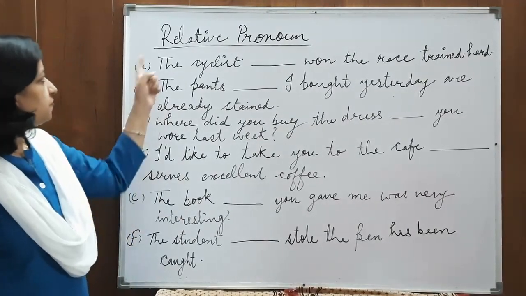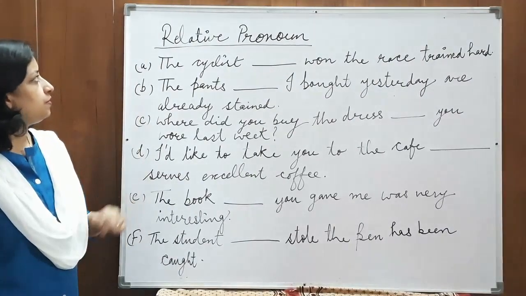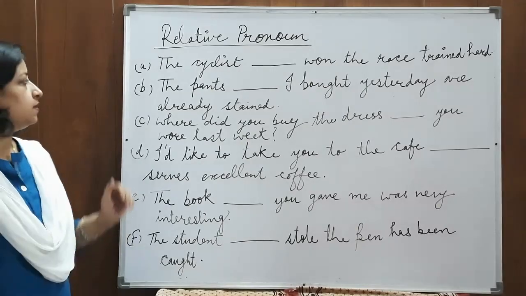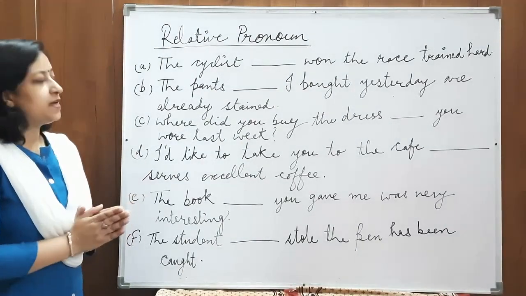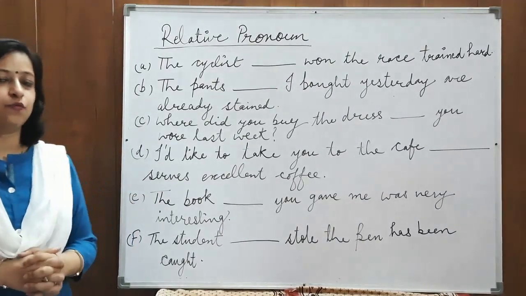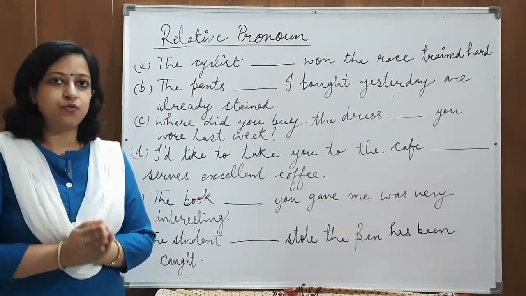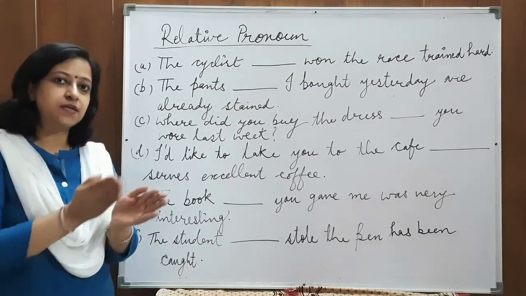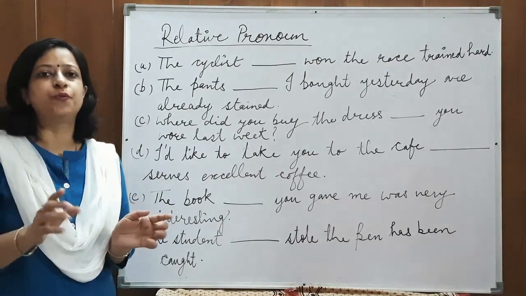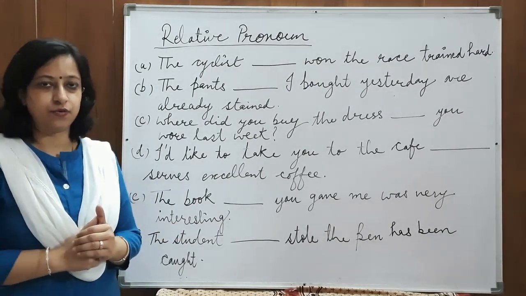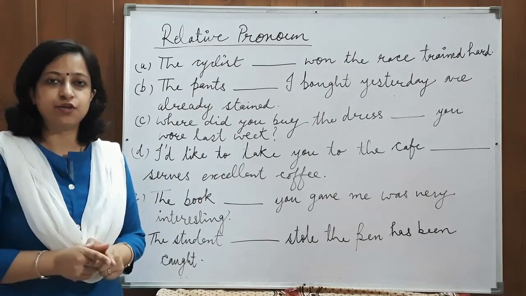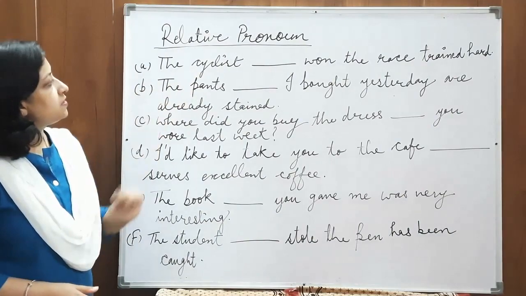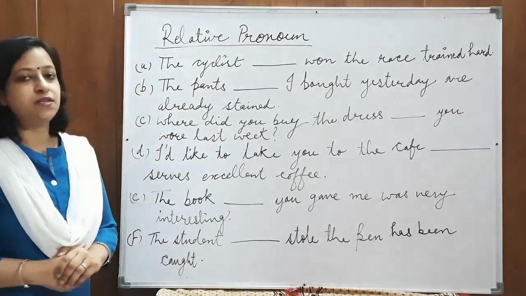Now children, we'll see the last pronoun, relative pronoun. That is very, very important to understand. As I have already explained in the previous video, what is a relative pronoun? Relative pronoun is a word that relates a noun to the rest of the group of words in the sentence. Okay? So it talks about the relation of the noun in this sentence. The cyclist dash won the race, trained hard.